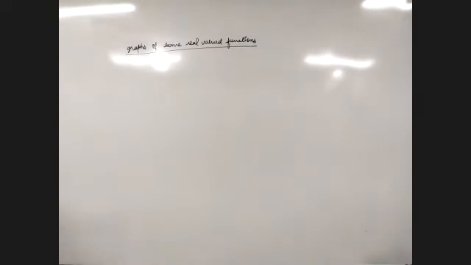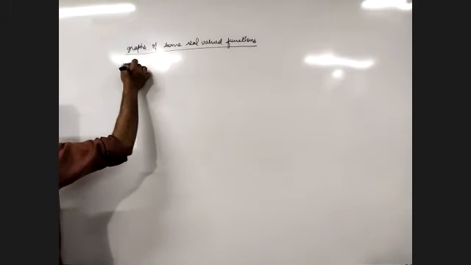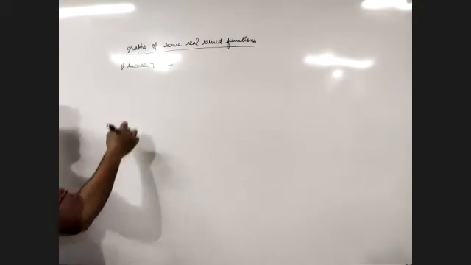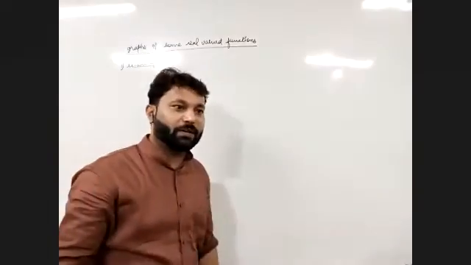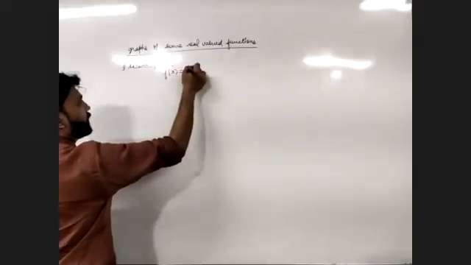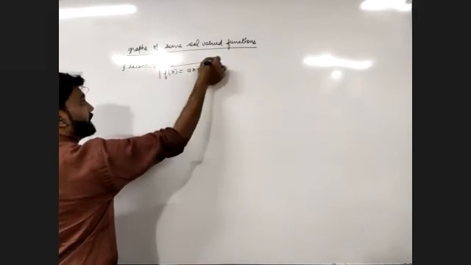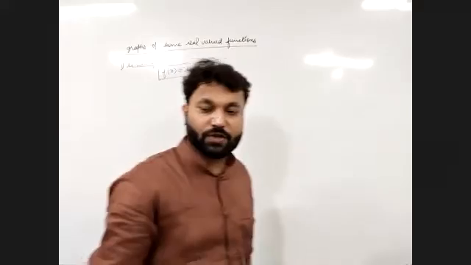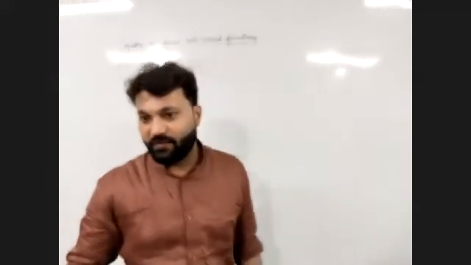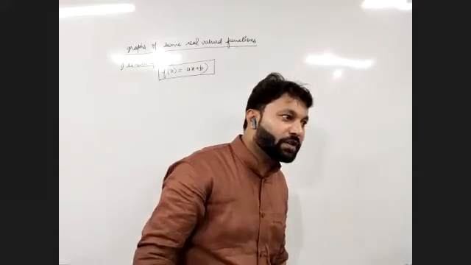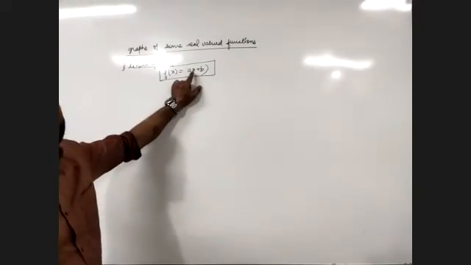The graphs of some real valued functions. First one, a linear function. A linear function is one where the highest power of the variable is 1. So a linear function is always of the form ax plus b. Remember this, many times in questions we need to assume a linear function. So whenever we need to assume a function to be linear, we take it as f(x) equal to ax plus b, because the highest power of the variable is 1.